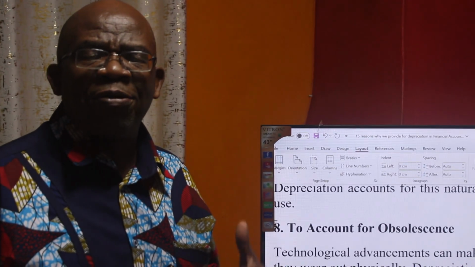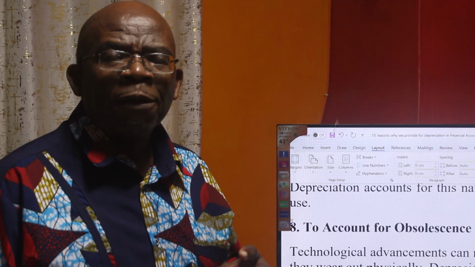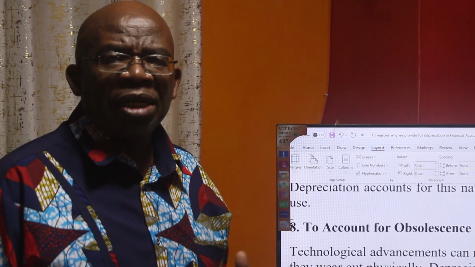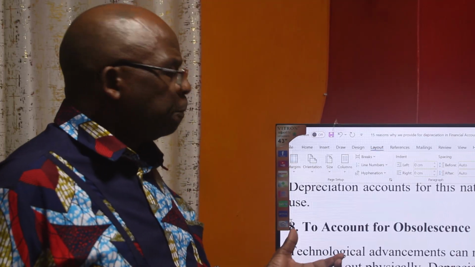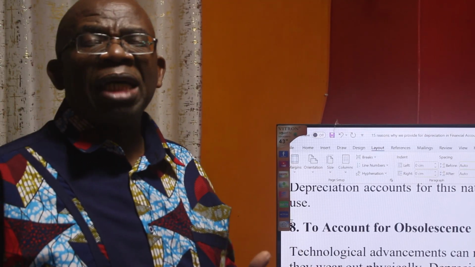Obsolescence is a loss in value either due to technological changes or due to the expansion of the firm. What do I mean by this? A very good example is computers. You may have a computer that is not broken down, but it is being overtaken by many new generation computers which are able to do much more than the one you had. It's not that it has worn out, it is not because of wear and tear, but because of the regular and frequent technological changes.